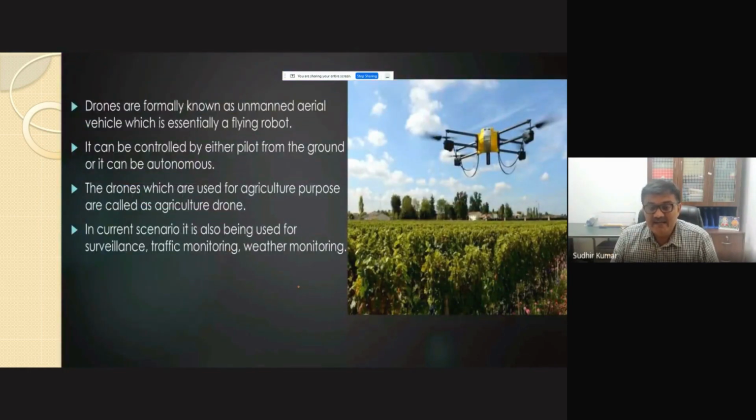Then, just as I told, the focus right now is on the drone. Our honorable Prime Minister sir also emphasized that we have to work more to extend this information to the farmers, how best these drones can reach the farmers. The best part is that we can control them from a distance.